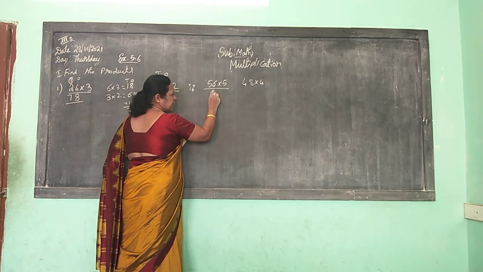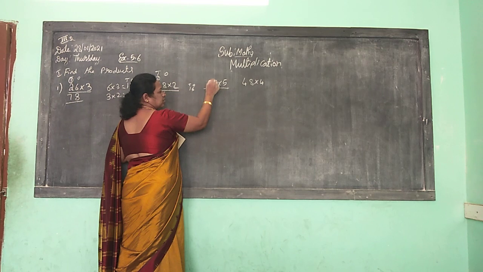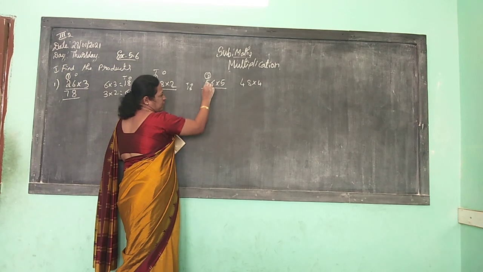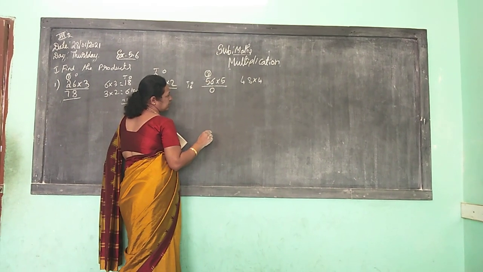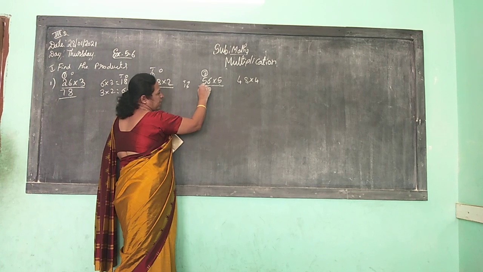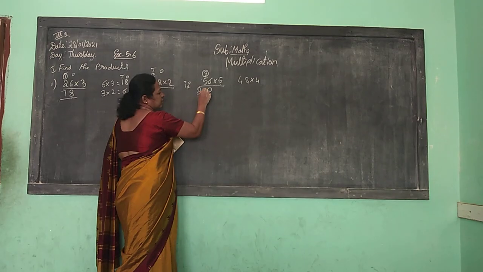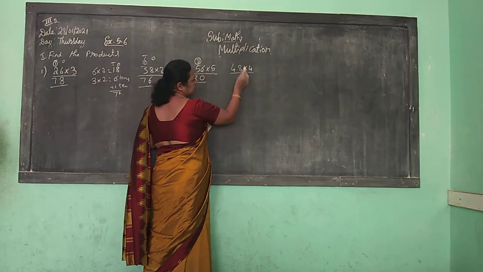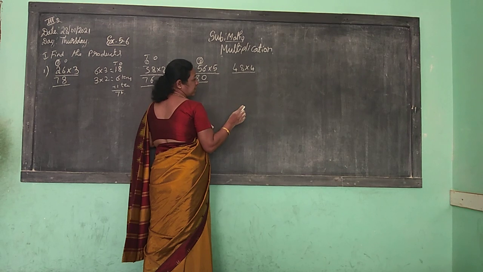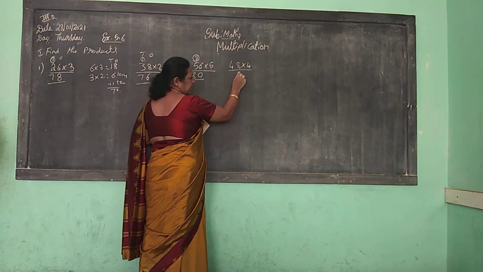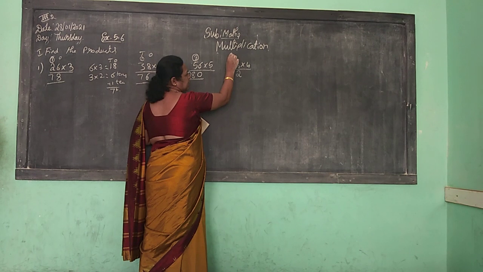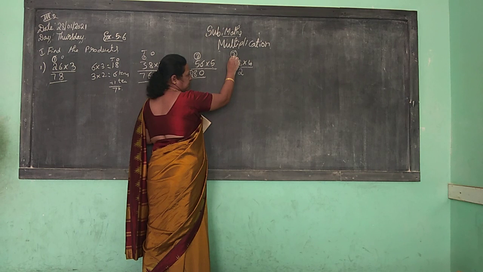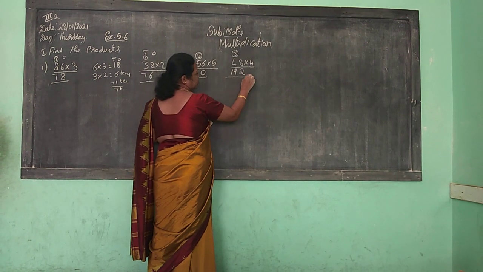Now, 5 6s are 30. So you can write 5 6s are 30. Write 0 here, carry 3 here. So 5 5s are how much, children? 5 5s are 25 plus 3, 28. So you can do it like this also. Now 4 8s are how much, children? 4 8s are 32. So you write 2 here, carry 3 here. Okay. 4 4s are 16 plus 3, 19. So 192. Okay, children.